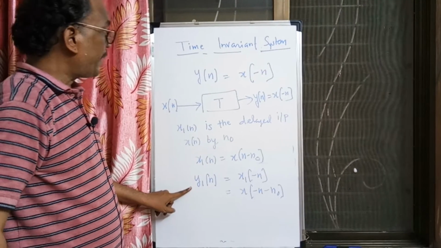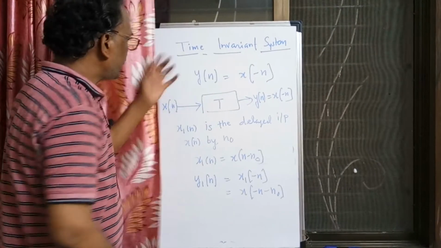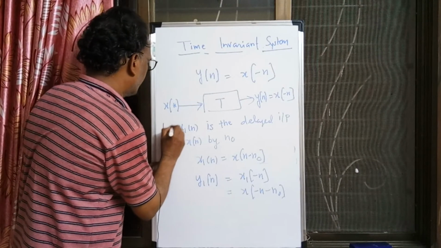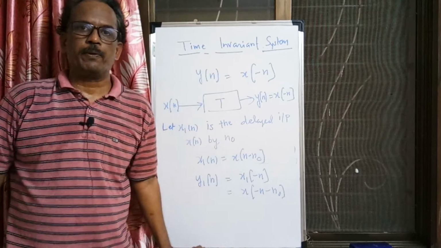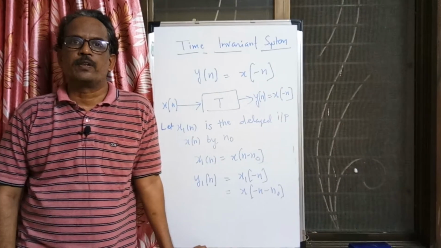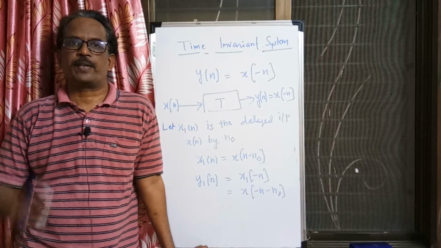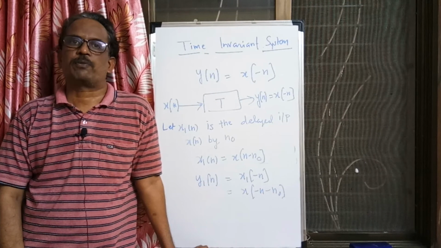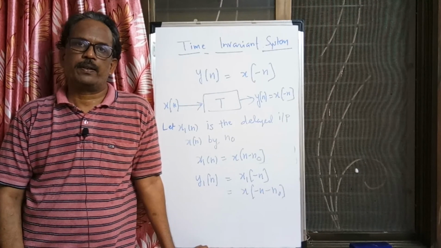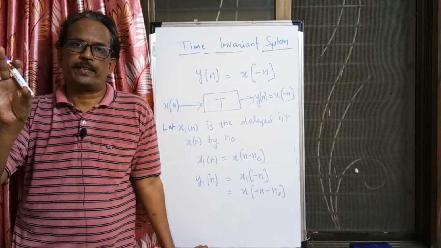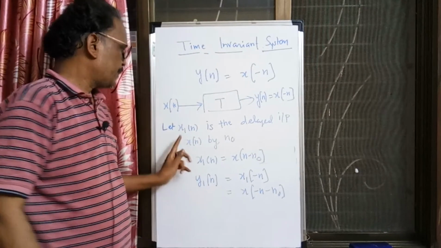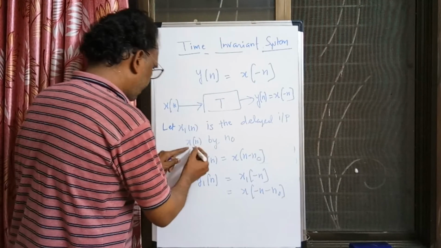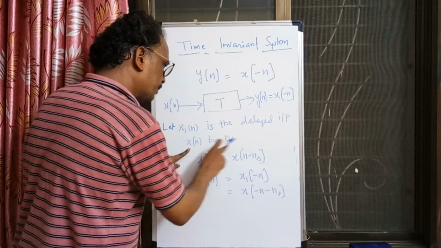Now what happens if we delay the output? Here I have taken x1 of n as the delayed input, which is x of n minus n naught. x of n is delayed by n naught, and I am getting x1 of n. So x1 of n I obtain by passing x of n through a delay system, delaying x of n by n naught.